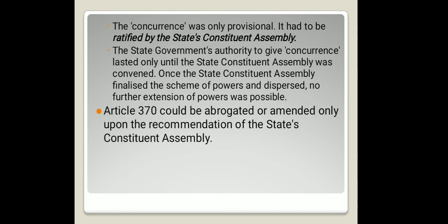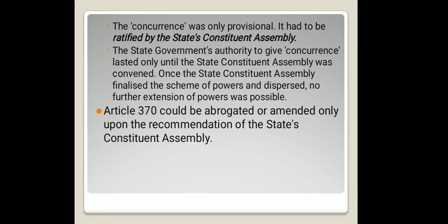If the Constituent Assembly of the state of Jammu and Kashmir did not ratify any law of the central government, then it would not be applicable to the state of Jammu and Kashmir, even if the government of that time concurs with the central government in the application of the law to Jammu and Kashmir.